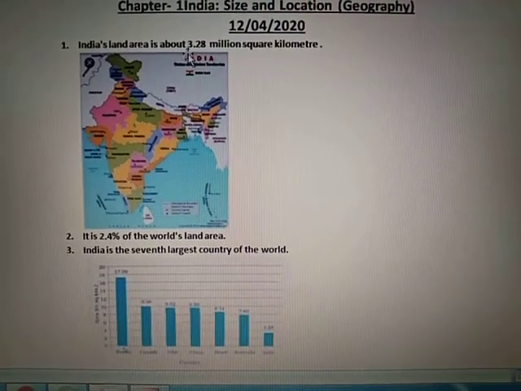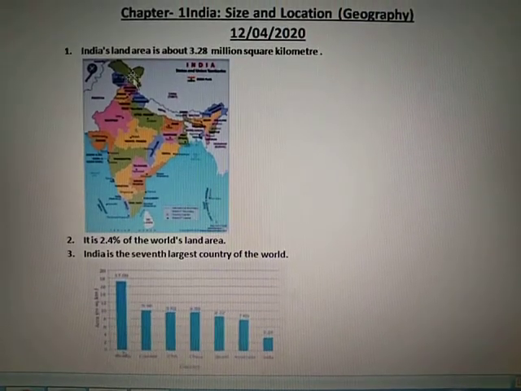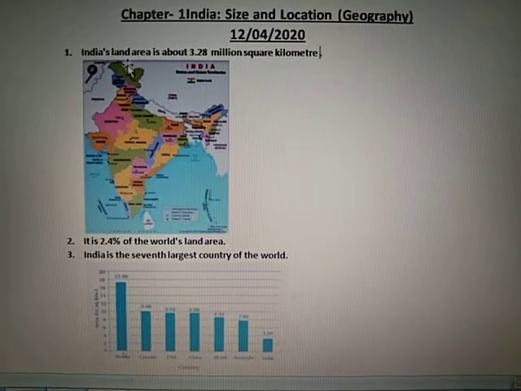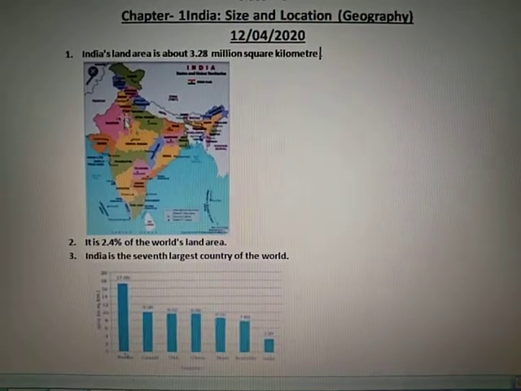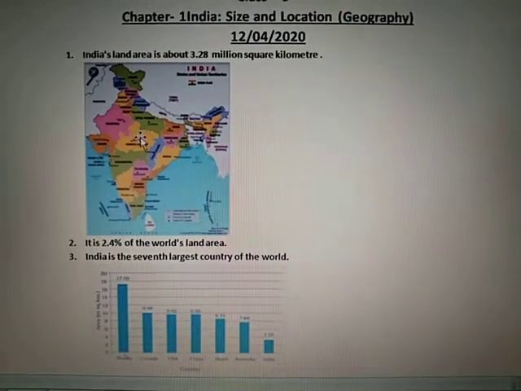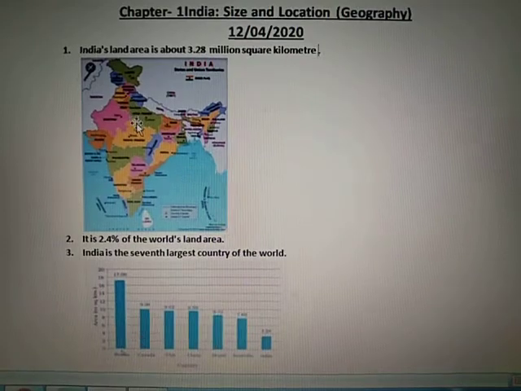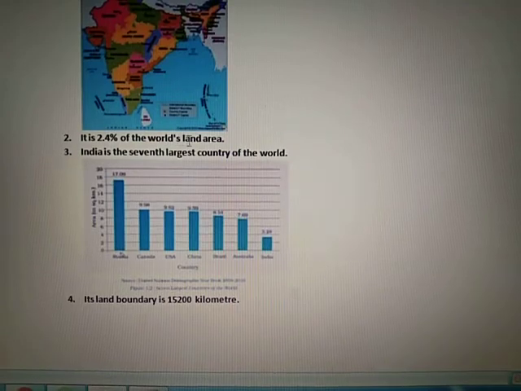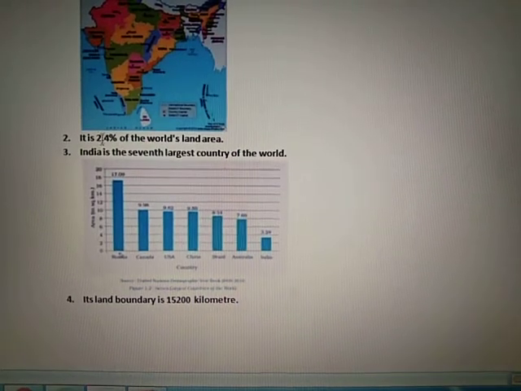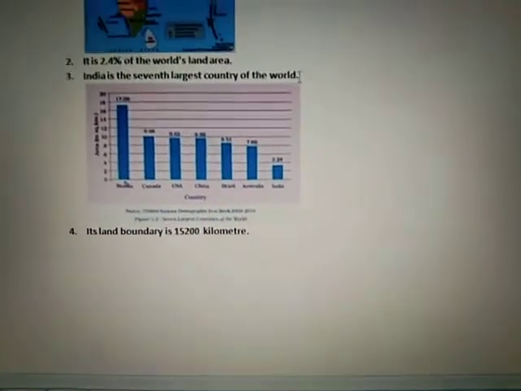India's land area is about 3.28 million square kilometers. Land area means the area between the boundaries. The area between the boundaries, which is appearing colorful in this map, is known as the land area. This is 3.28 million square kilometers, and of the total land in the world, India accounts for 2.4%. India is the 7th largest country of the world.